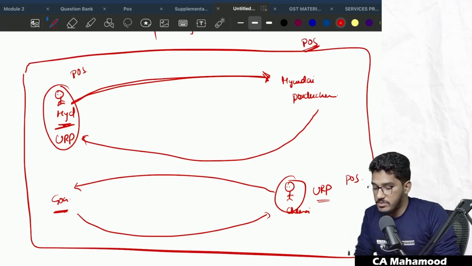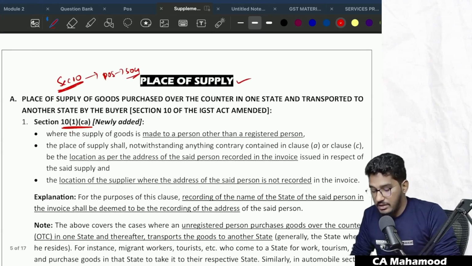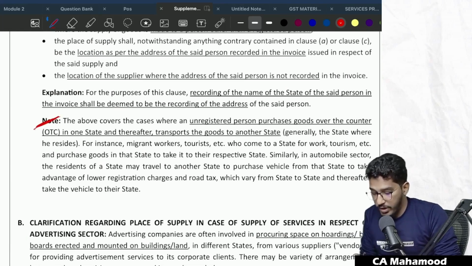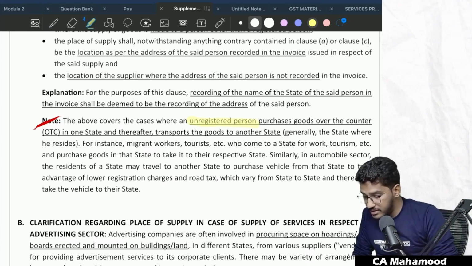To clarify on this point, they have added this new clause, Section 10 subsection 1 clause CA. If you read this note here, the above covers the cases where an unregistered person purchases the goods over the counter in one state and thereafter transports the goods to another state, generally the state where he resides.